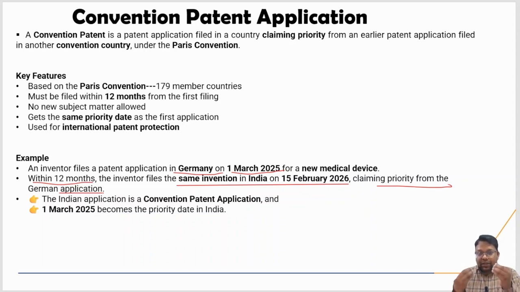It is a patent application filed in a country claiming priority from Germany, from an earlier patent application filed in another conventional country. क्लियर? यहाँ पे एक चीज बहुत इंपॉर्टेंट है, 12 मंथ पीरियड। आपको उस 12 मंथ के पीरियड के अंदर ही उस कंट्री में जाना पड़ेगा।